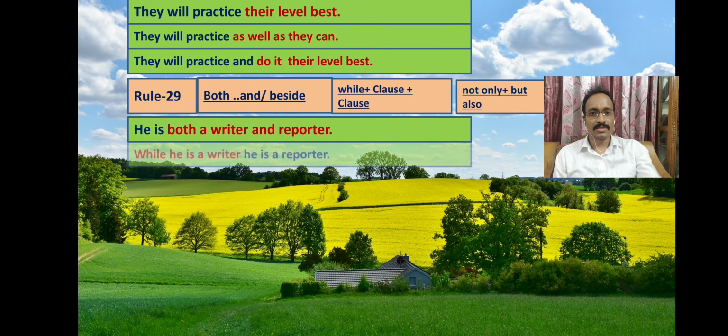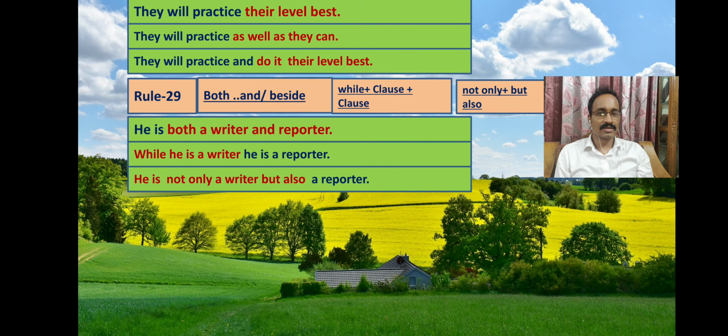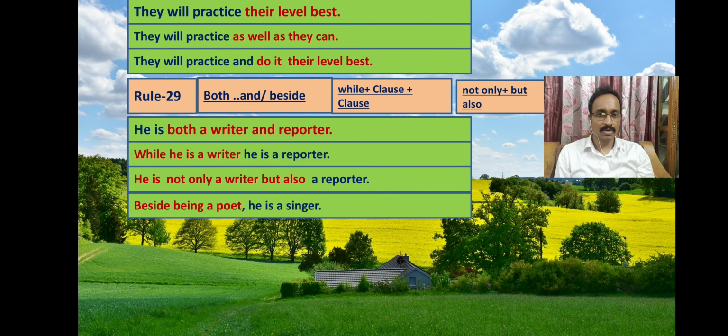So what is the complex sentence? While he is a writer, he is a reporter. And the compound sentence is he is not only a writer but also a reporter. See another example.